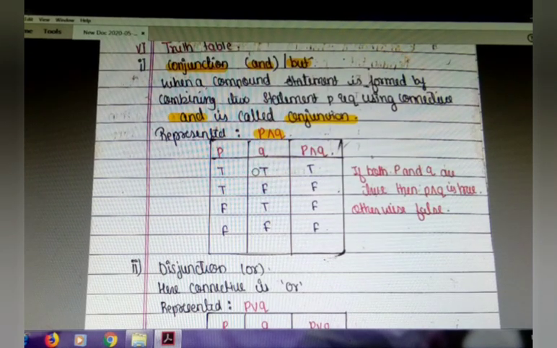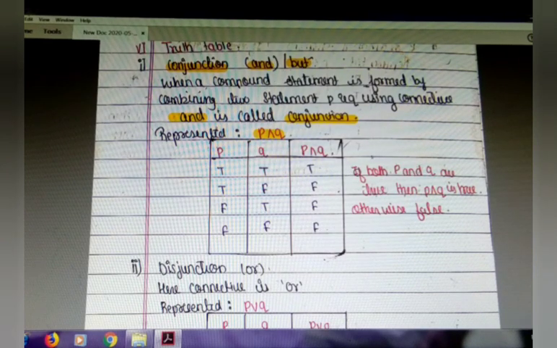True and true is true, true and false is false, false and true is false, and false and false is false. We have to keep in mind one thing: if both P and Q are true, then P and Q is true, otherwise it is false.